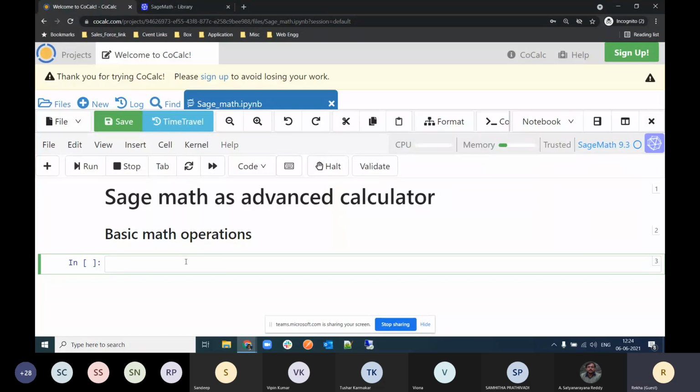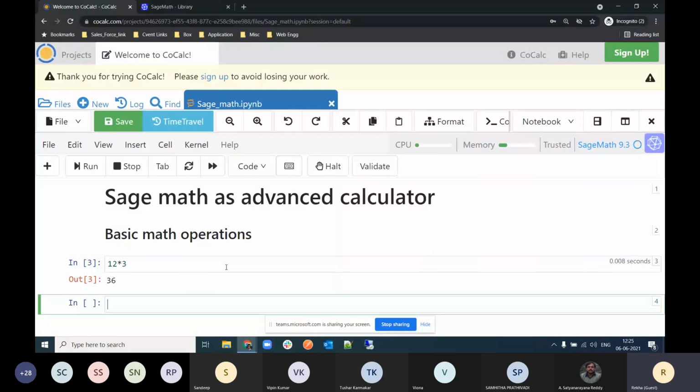Are you guys comfortable with it? Okay, so now I'm going to start writing some code. Suppose you want to add or subtract two numbers, this is how you write it in your notebook. Sage is very user friendly. To multiply two numbers, type 12 asterisk 3, and then Shift Enter, and it gives the output below.